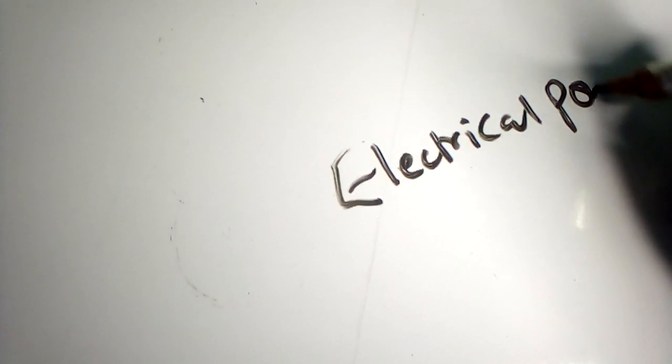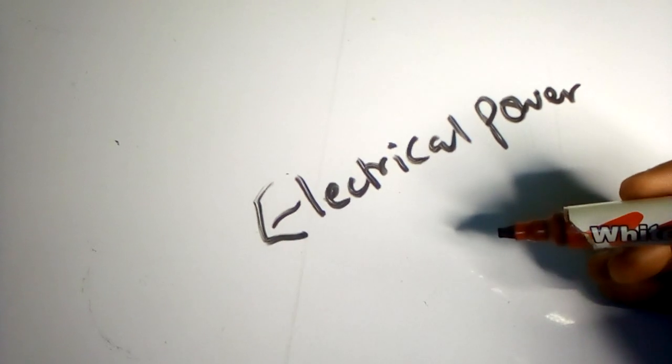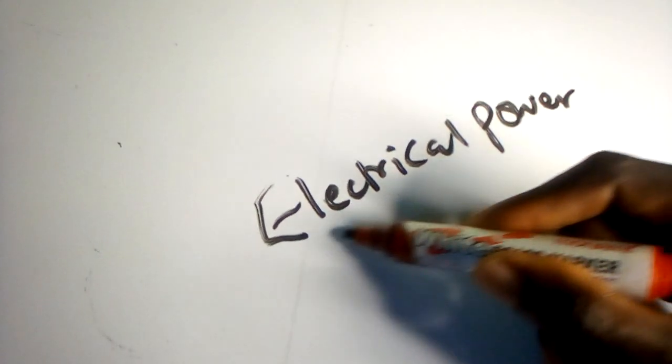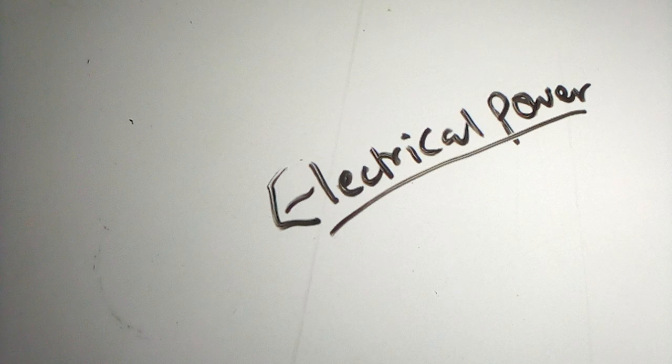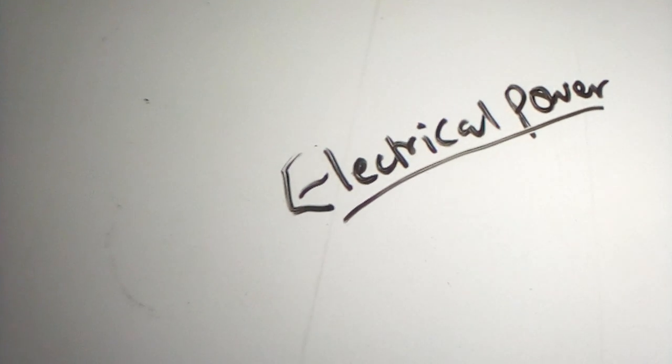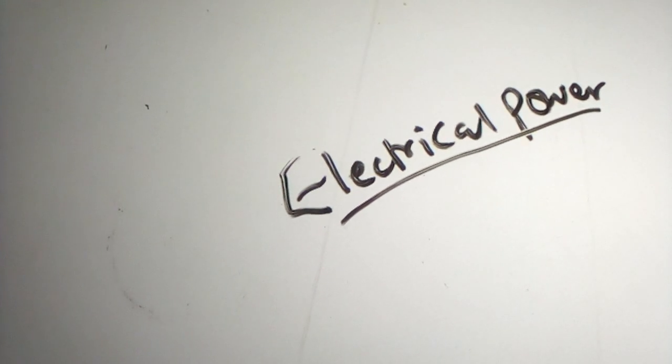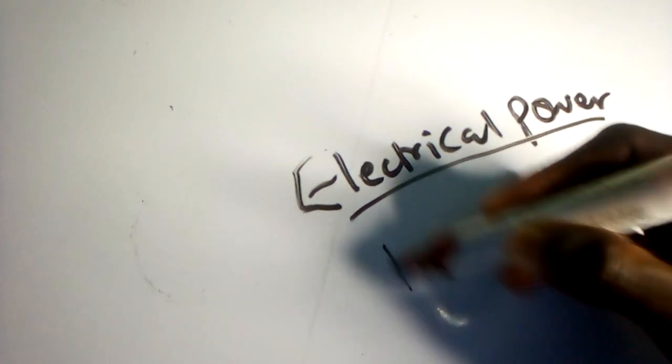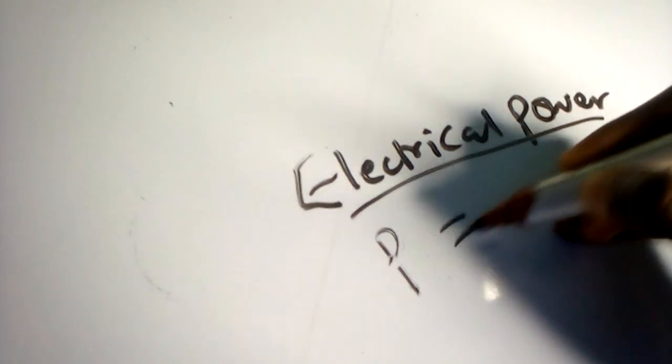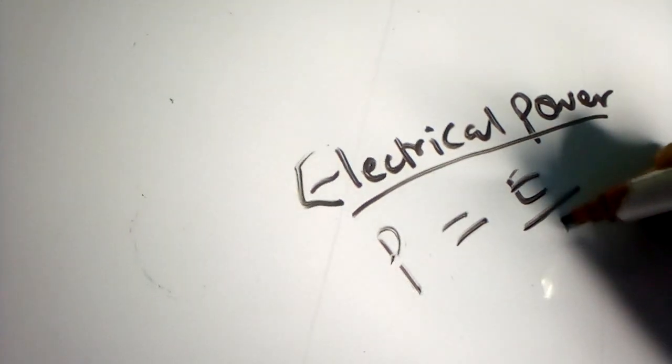Electrical power. So what is electrical power? If you say power, so power is just like the electrical energy over time. That was the electrical work done over time. So don't forget, work done and energy, they are the same thing. Okay, so power is the same as the energy over time.